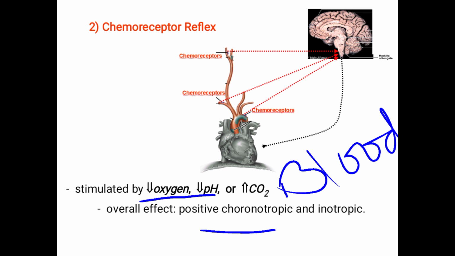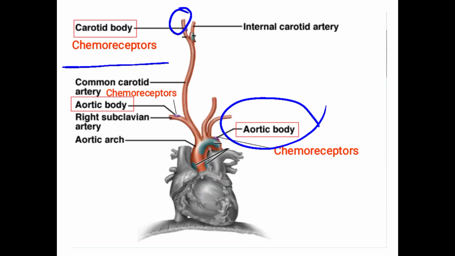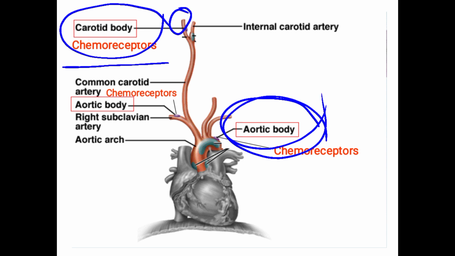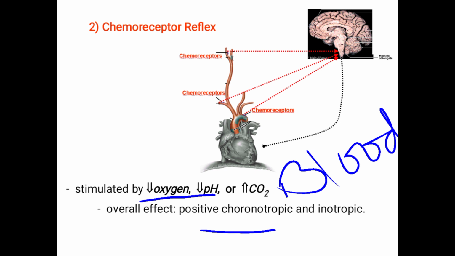These chemoreceptors are present in the aortic body and carotid body, near the baroreceptors. They are stimulated whenever there is a decrease in oxygen or an increase in carbon dioxide.